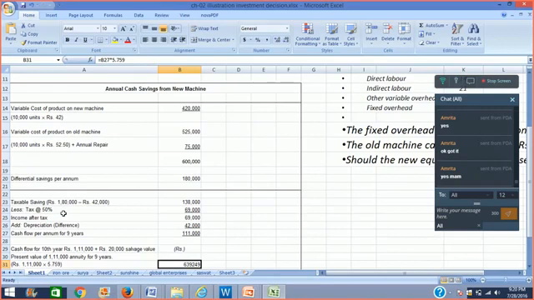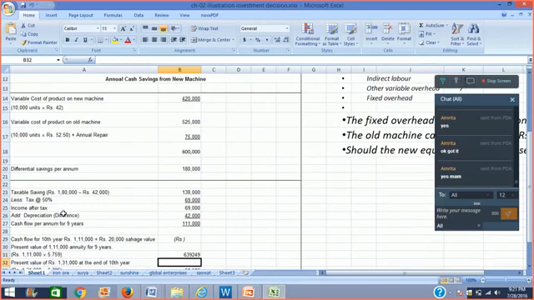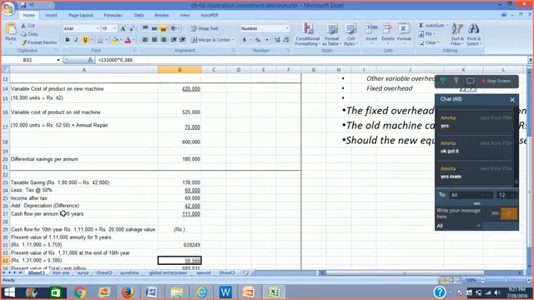So the value is coming as 6,39,000. For the 10th year, I would also be getting the 20,000 rupees as salvage value. So that makes it 1,31,000. I multiply 1,31,000 with the present value factor at the rate of 10% for 10 years, which is 0.386.